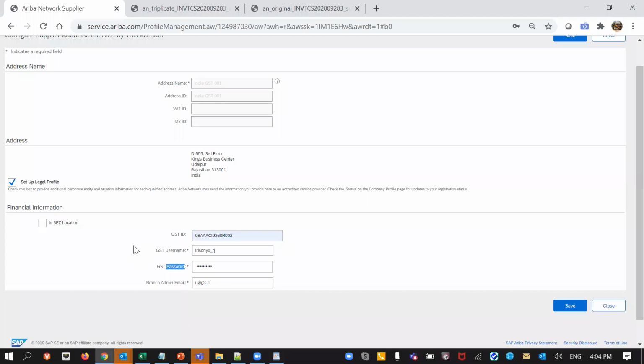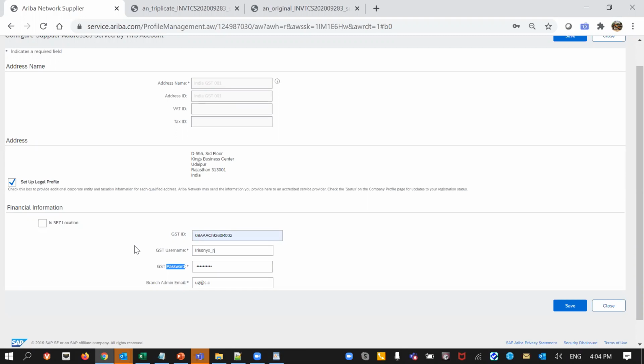Now, this is a one-time activity. They can generate user ID and password, and then they can update this in their profile. Is this a one-time activity for the supplier, or every time before invoicing they have to add the user ID and password? No, so this particular activity is a one-time activity, where the suppliers don't have to do it every time for every invoice.